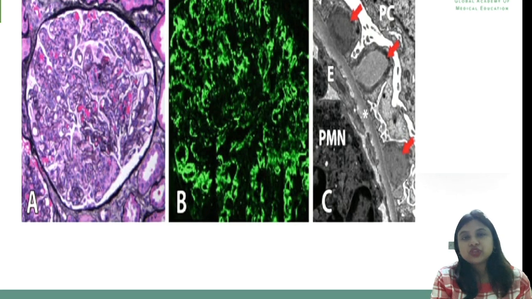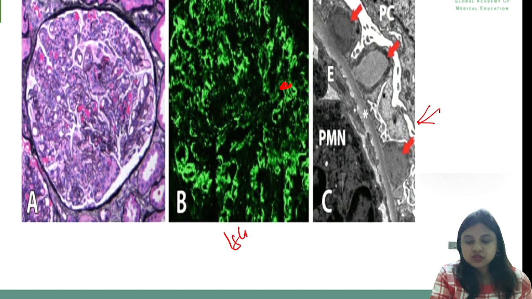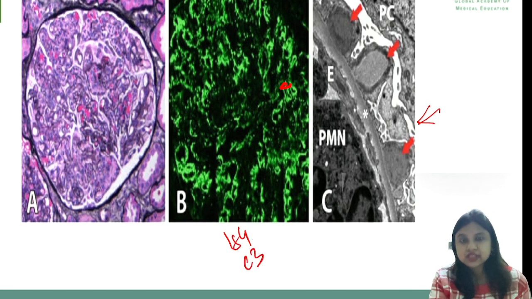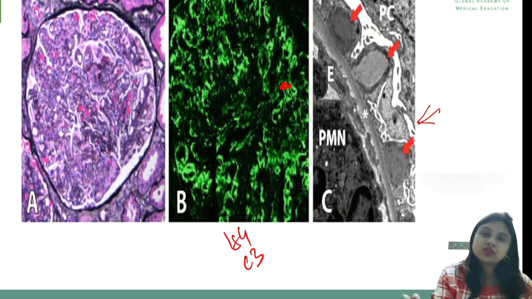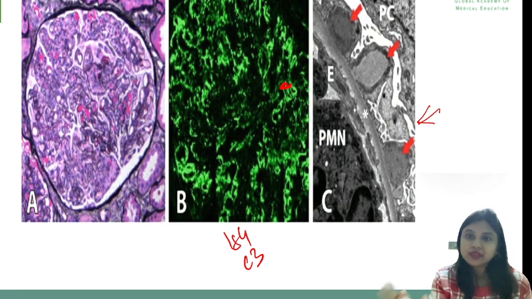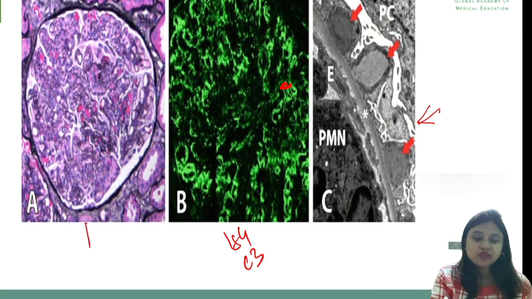Okay, so this is the picture. This is the electron microscopic picture here, where you are going to get the subepithelial humps. This is the fluorescent, where there is an IgG and C3 deposit. So that is why there is a decreased C3, but it is transient. Okay, if there is a persistently low C3, C4, it is lupus nephritis. Again, another important question. And there is diffuse proliferation, which you can find out in this image.